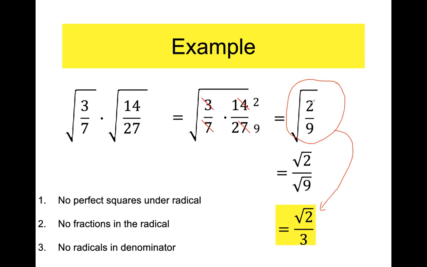Notice this one has a fraction underneath the square root symbol. The answer here has a square root symbol, it's got a fraction, but the fraction isn't inside the square root symbol. The only thing inside the square root symbol is a 2. 2 is not a fraction, 2 is just 2. So we're okay with rule number 2 and rule number 1. Rule number 3 says no square root symbols in the denominator. We're good with that one. So check, check, check. We're good. First time we did that one. We better do a different one.